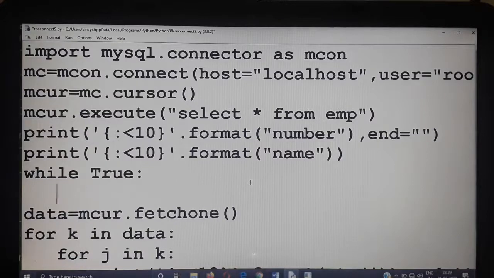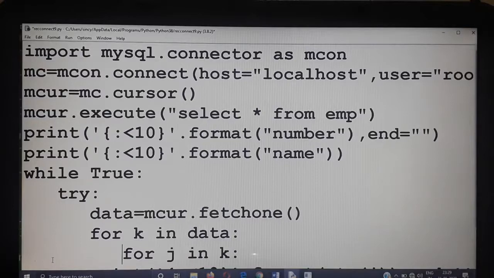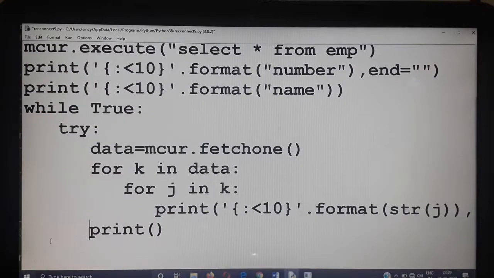Yes, while True, try block. Fetchone, one record is extracted and will be displayed on the screen, with formatting. In this case only one record is there.